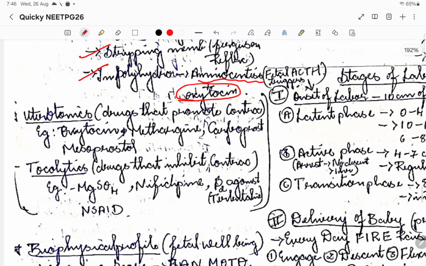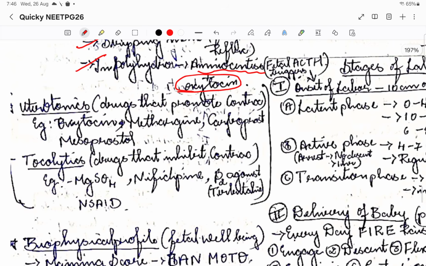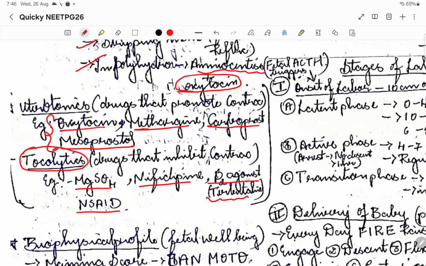Then the uterotonics that can be used to promote contraction are oxytocin, methergin, carboprost, and also misoprostol. Please remember all these 4 drugs. These are called uterotonics. Whereas tocolytics, used to reduce contraction, are used in preterm labor. Here we are trying to prevent the labor from progressing, so we use tocolytics: magnesium sulfate, nifedipine, beta 2 agonists, and NSAIDs. Beta 2 agonists, that is terbutaline, which we use in asthma and all, right? This can also be used as a tocolytic.